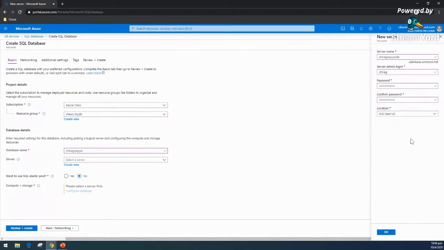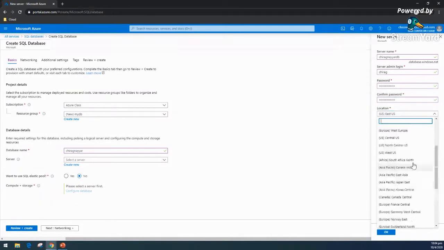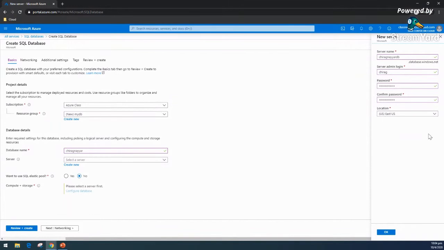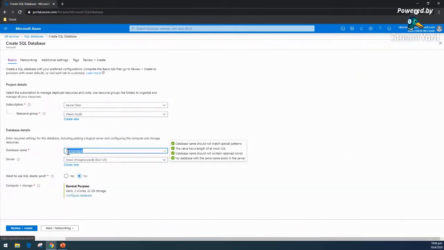Oh, okay, my luck happened, and here we can see the location. I am okay with East US. I'm going to select this, and this is our database name. That Chirag Nair is my database name, and this is my database server username and password. And here Elastic Pool we will cover in our next demo.